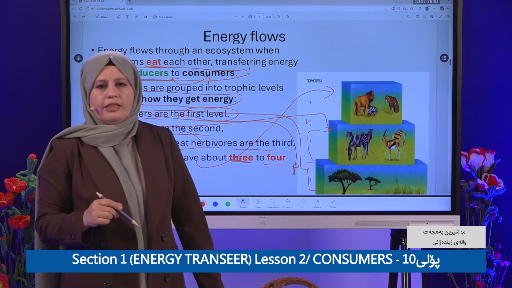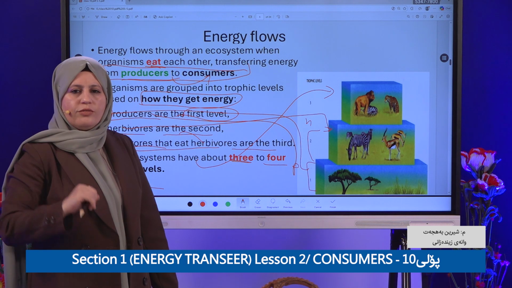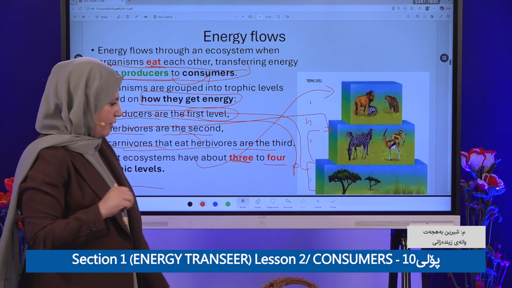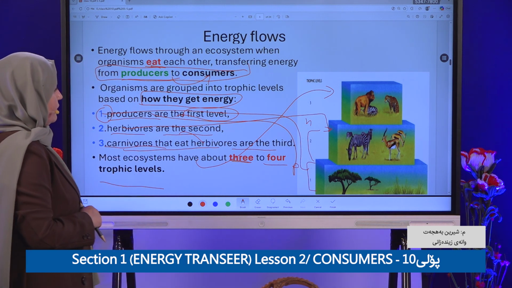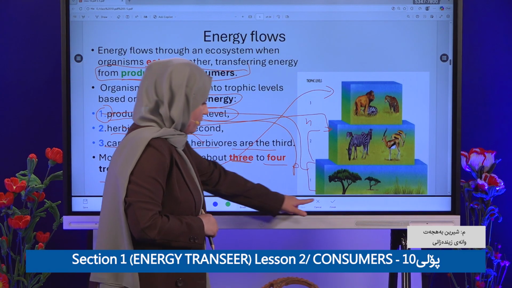Ecosystem, mostly it's about how many levels? 3 or 4. Okay? 3 or 4 levels. Clear? Yeah.